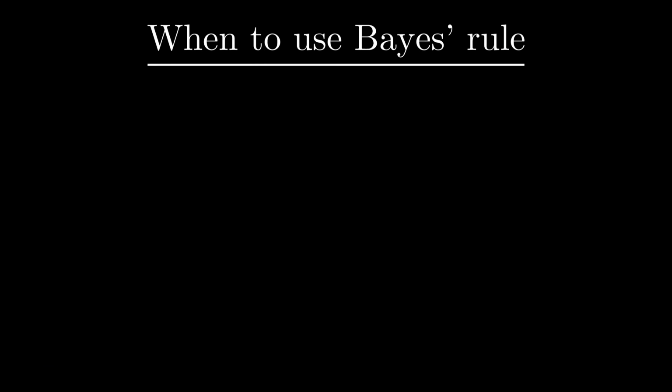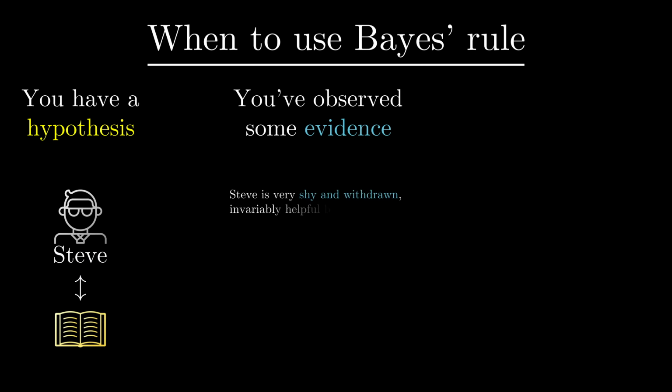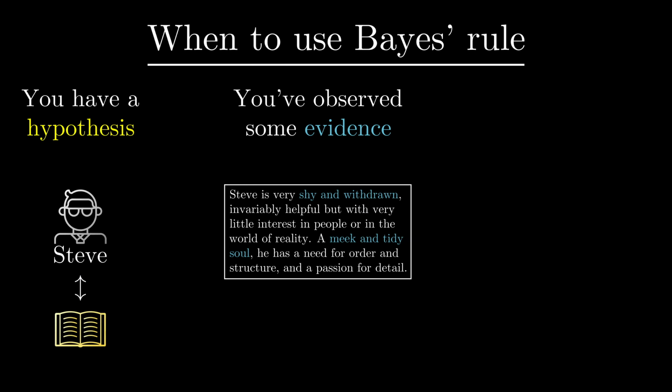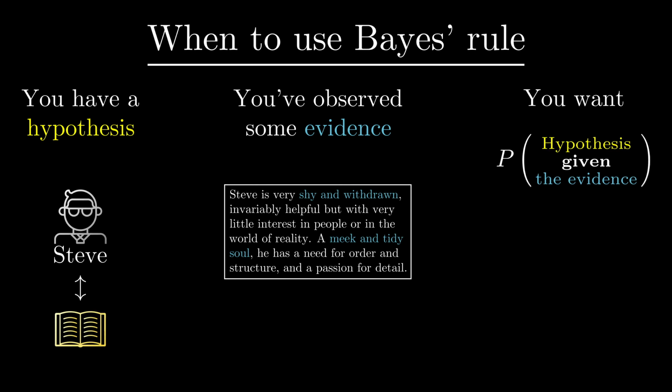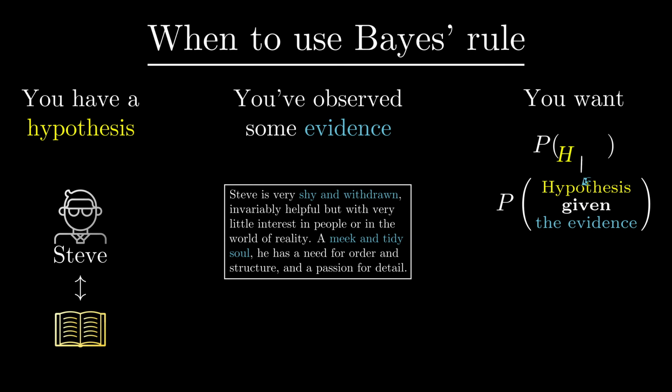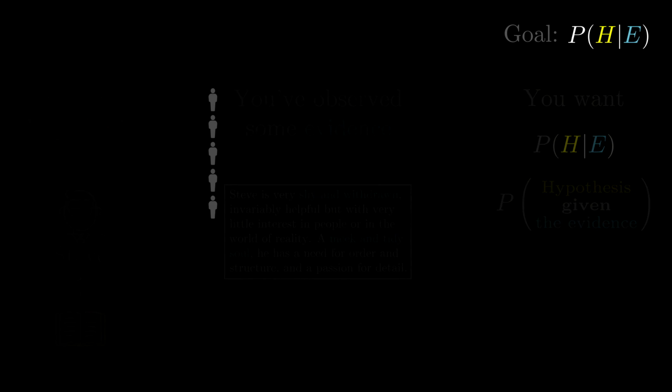The general situation where Bayes' theorem is relevant is when you have some hypothesis, like Steve is a librarian, and you see some new evidence, say, this verbal description of Steve as a meek and tidy soul. And you want to know the probability that your hypothesis holds given that the evidence is true. In the standard notation, this vertical bar means given that, as in we're restricting our view only to the possibilities where the evidence holds.